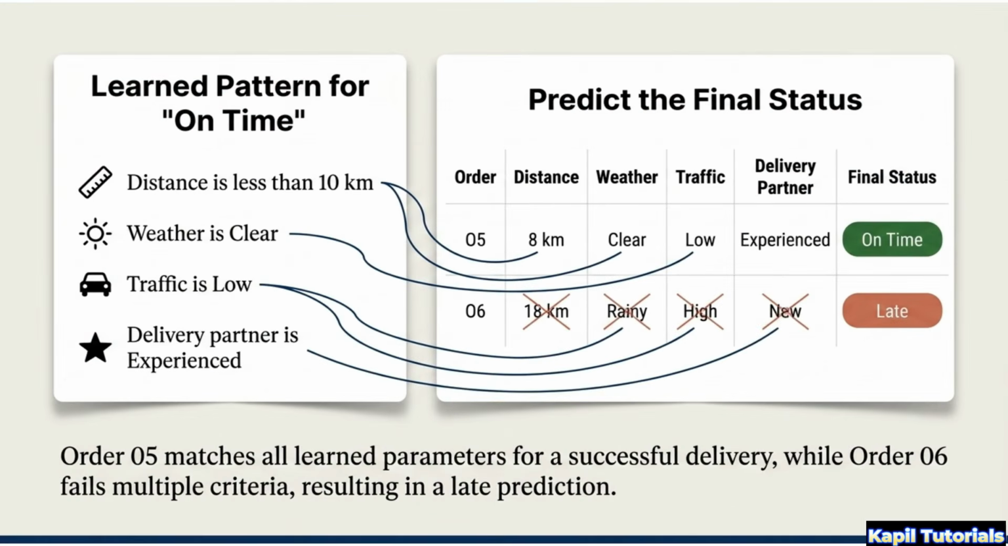Order 5 matches the patterns for a successful delivery, so it is on time. Order 6 fails multiple criteria, such as distance and traffic, resulting in a late prediction.